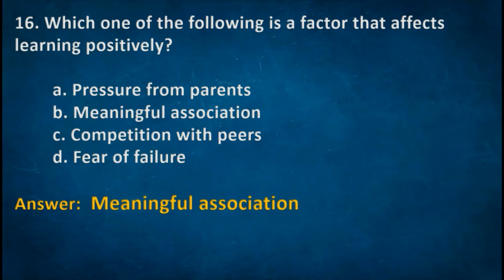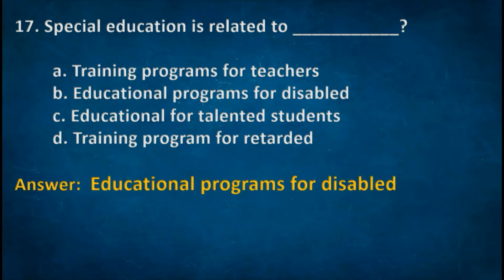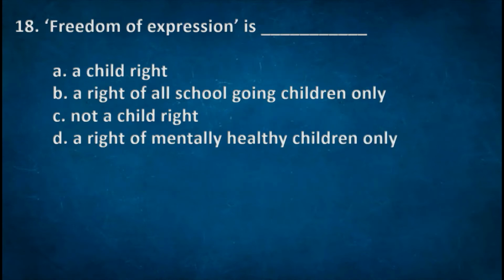Meaningful association. Next one: special education is related to? Options: A. Training programs for teachers. B. Educational programs for disabled. C. Education for talented students. D. Training program for retarded. Right option: B. Educational programs for disabled. Next one: freedom of expression is? Options: A. A child right.